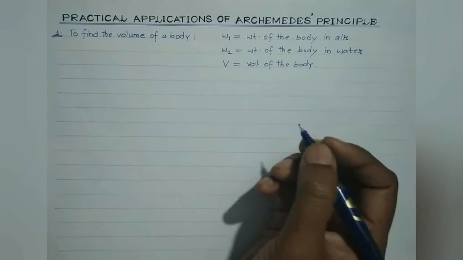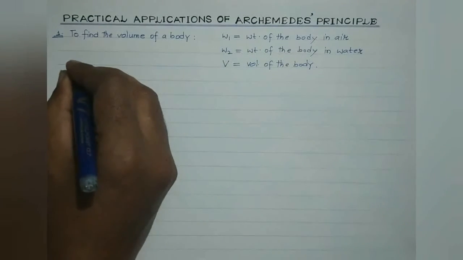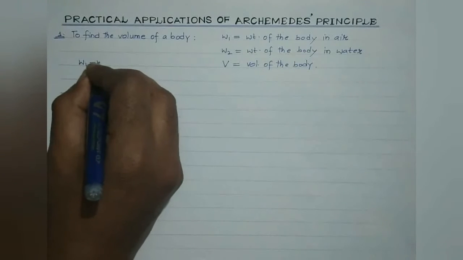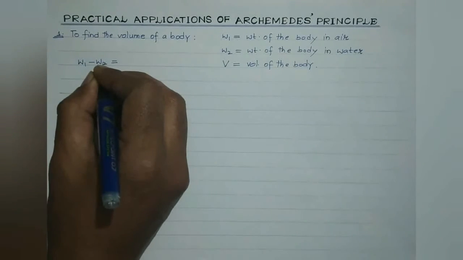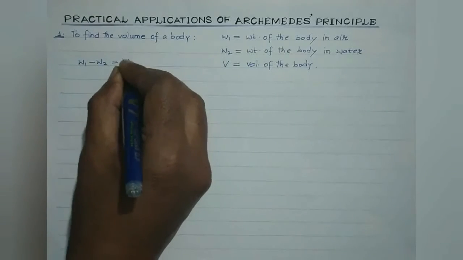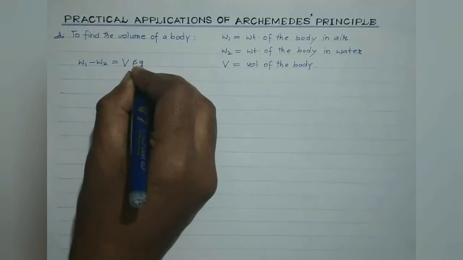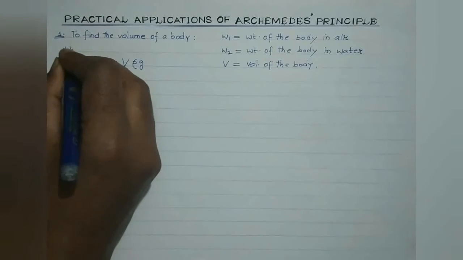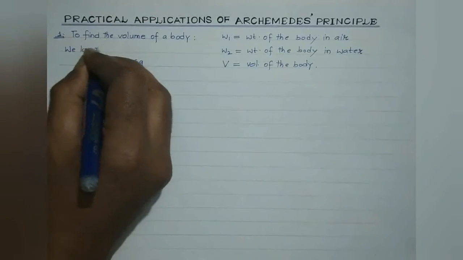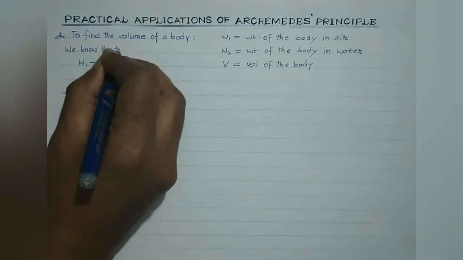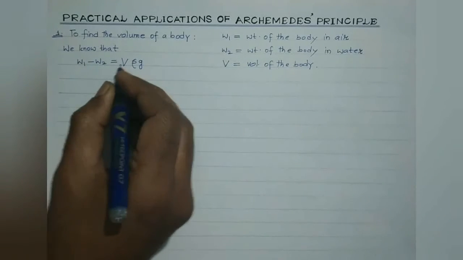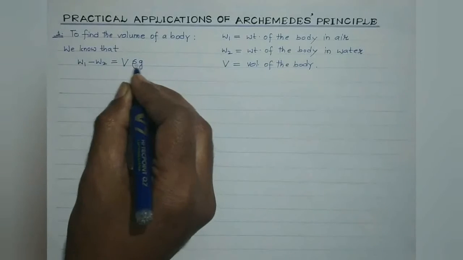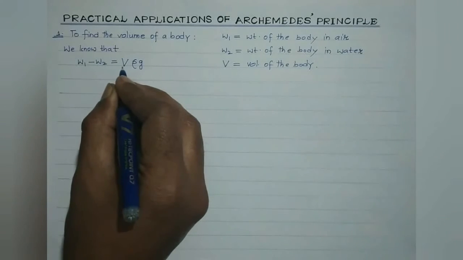Then as per Archimedes' principle, just now we have discussed, W1 minus W2 is the loss in weight of the body when it is immersed in liquid. So it is given by V rho G. This is as per Archimedes' principle. So we know that the loss in weight of the body when it is completely immersed in a liquid is equal to upthrust, which is V rho G. V is the volume of the body, which is also equal to the volume of the water displaced.